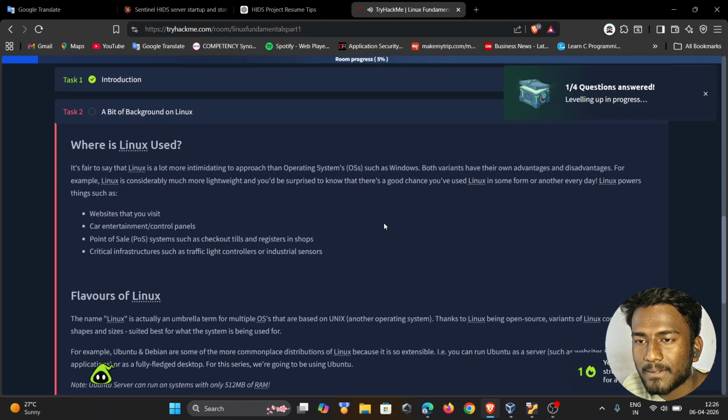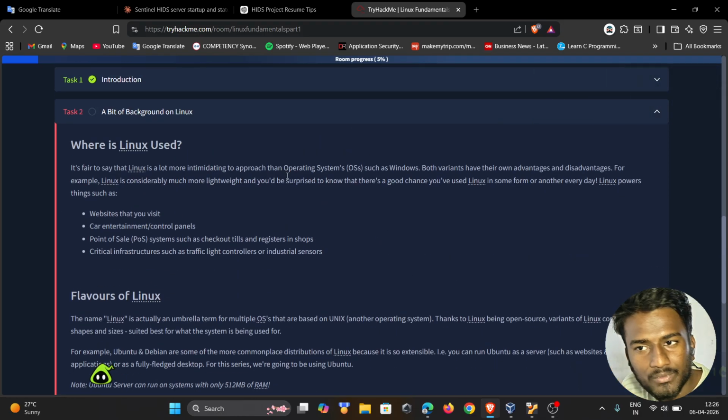Here, it tells us where Linux is used. They say it's fair to say that Linux is a lot more intimidating to approach than an operating system such as Windows.